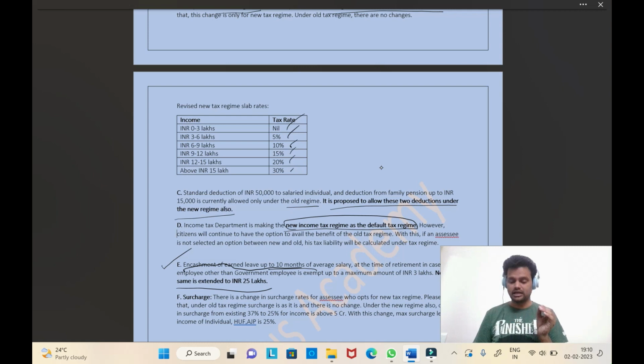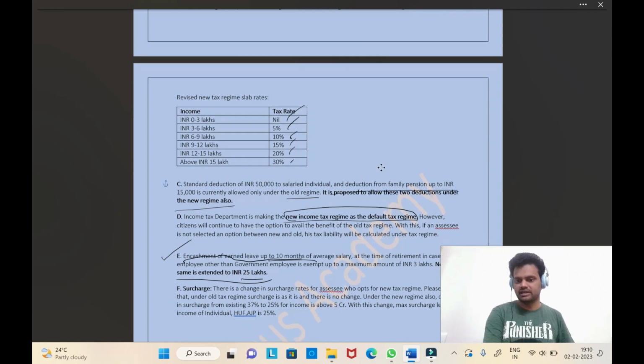This is applicable to employees other than central and state government employees. This is a good move because 25 lakhs is a good amount. Almost there will be no tax on the leave encashment.